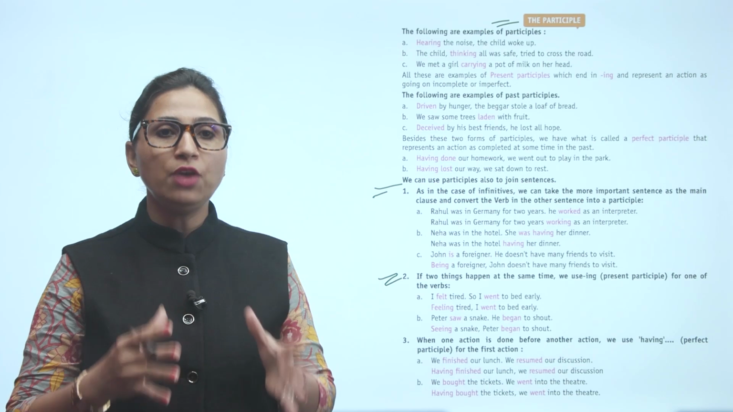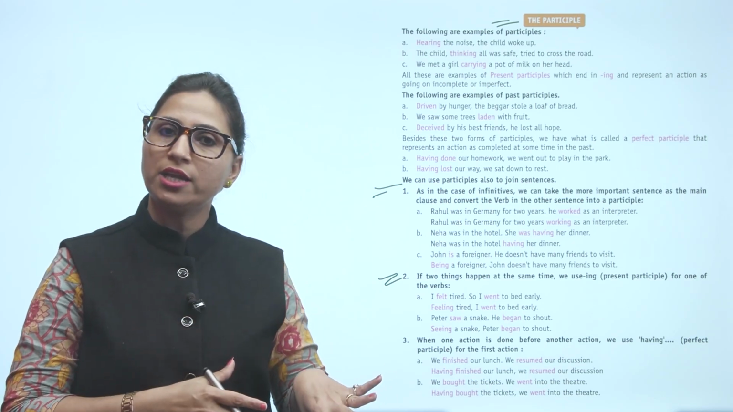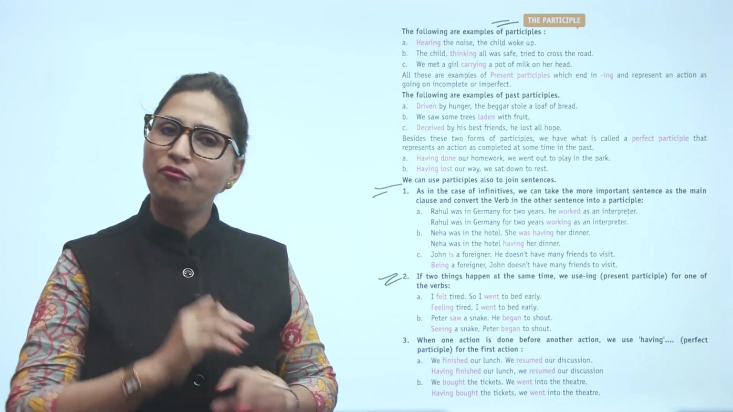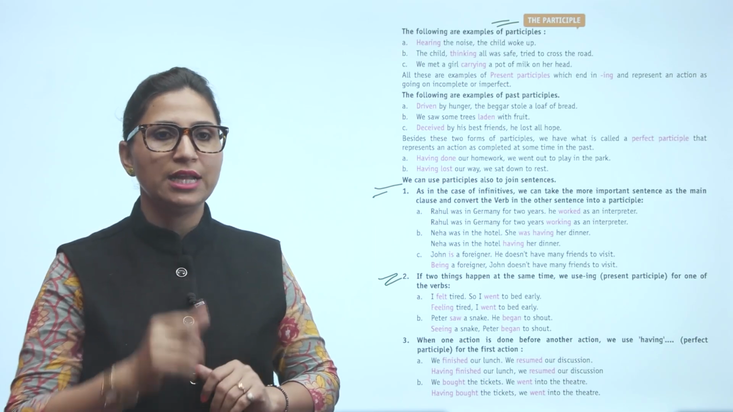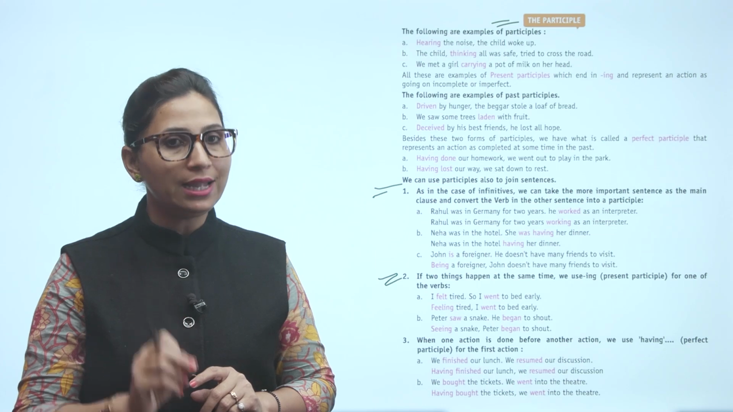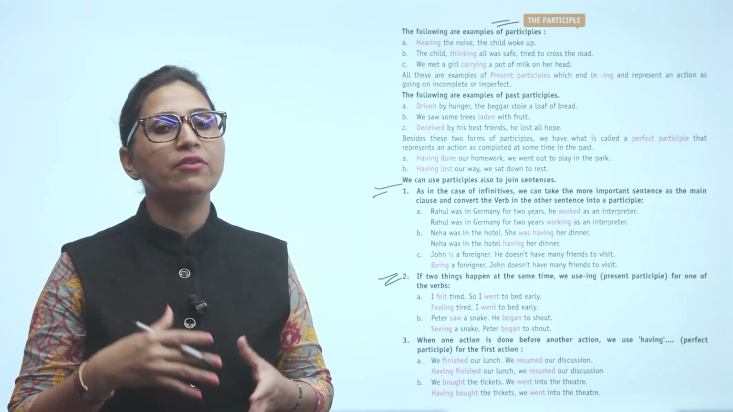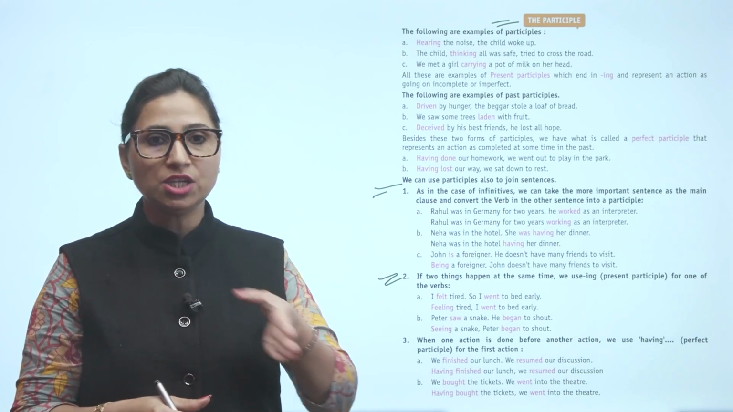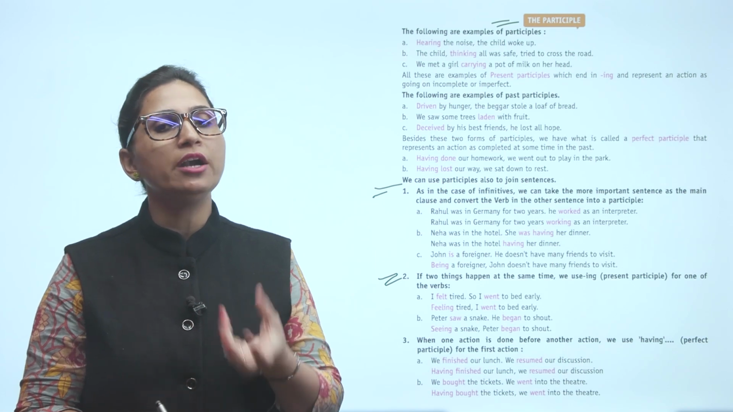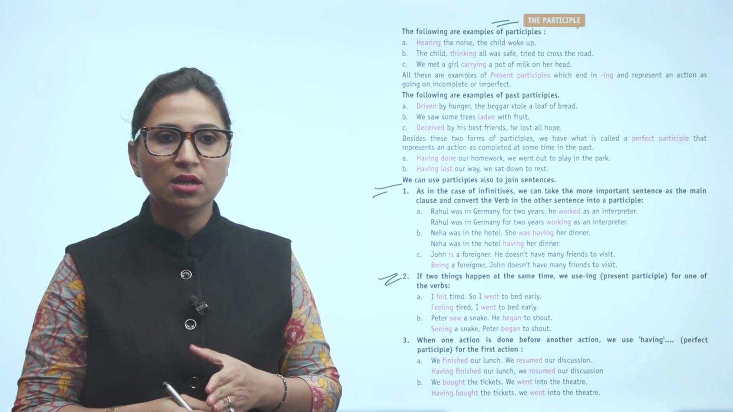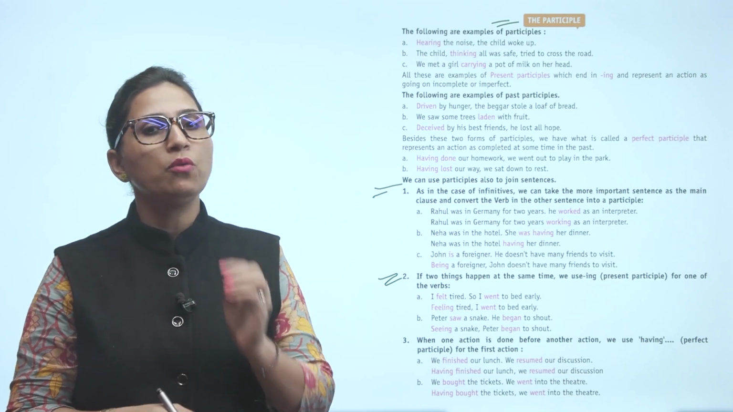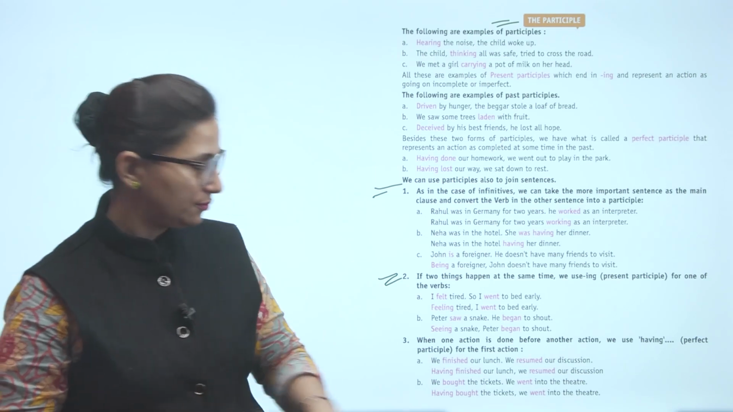Third is, when one action is done before another action, we use having. Perfect participle के लिए for the first action. Let's look. We finished our lunch. We resumed our discussion. Having finished our lunch, we resumed our discussion. We bought the tickets. We went into the theatre. Having bought the tickets, we went into the theatre.